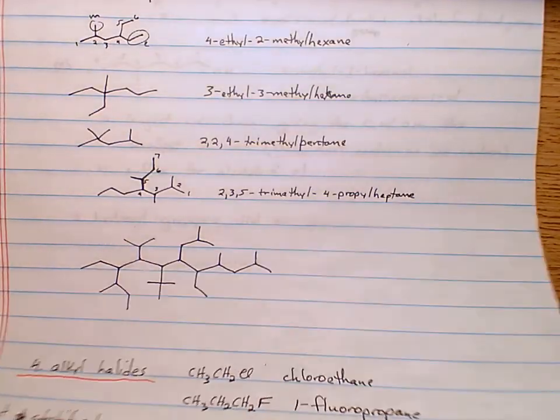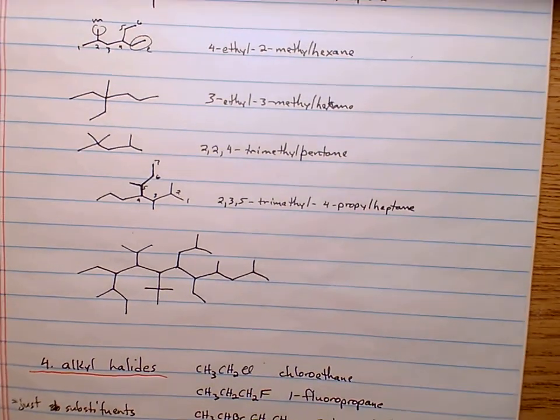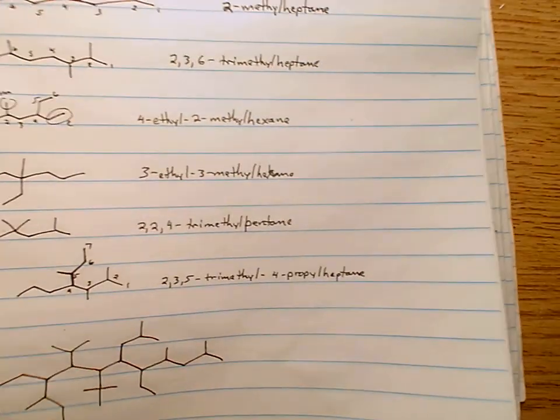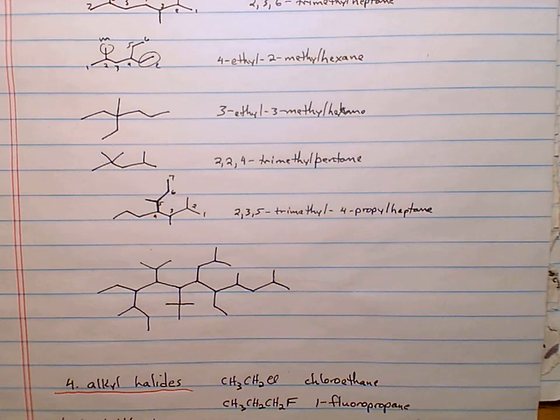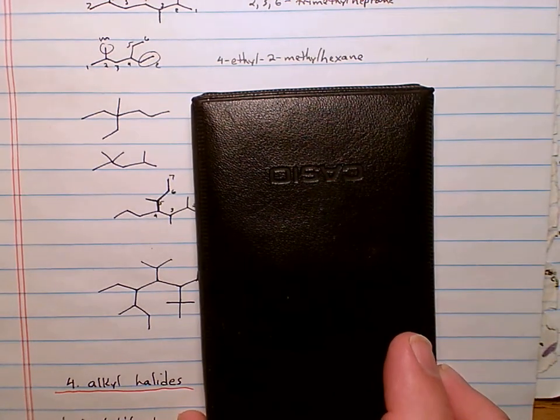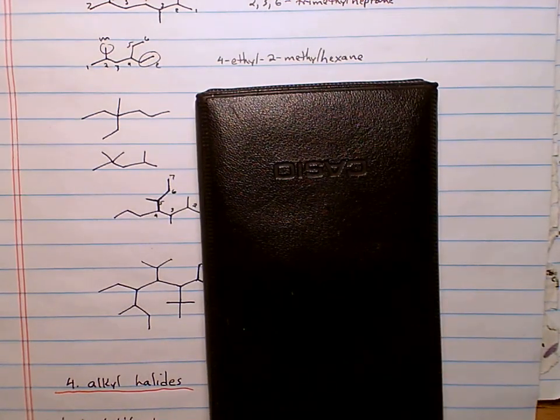Let's continue on with naming some molecules. Let's name these guys. So, this one here, how would you name that? I'll give you time. Name it, pause, unpause.